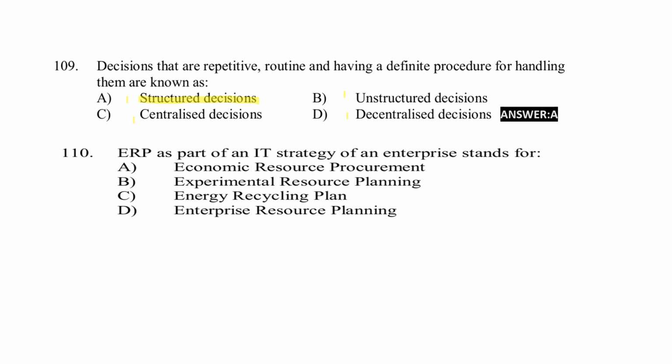Next, ERP as part of an IT strategy of an enterprise stands for option A, economic resource procurement. Option B, experimental resource planning. Option C, energy recycling planning. Option D, enterprise resource planning. Option D, enterprise resource planning is the right answer.